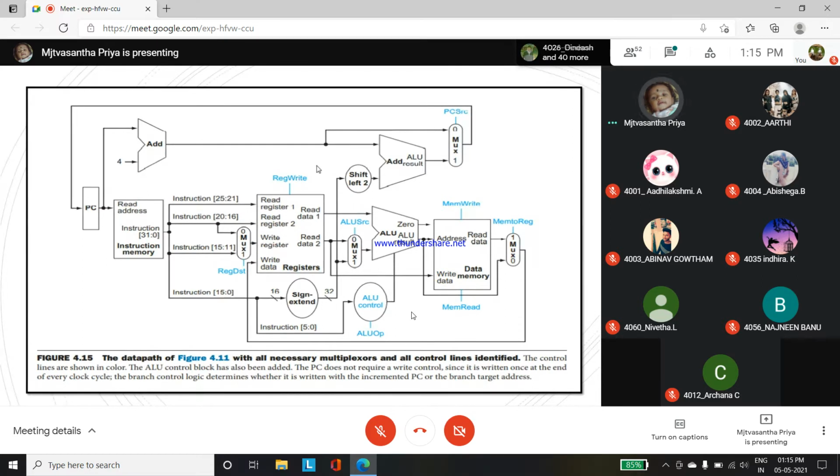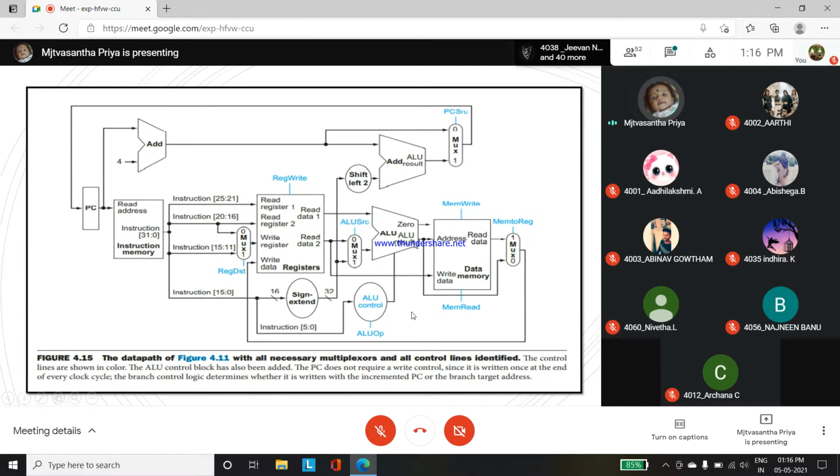So next, it has some extra multiplexers also. For what purpose? It will be writing the register number input of the register file. That will be called the multiplexer. So it is the simple data path. Till now, do you understand? So next, you see, it has some addition plus the ALU control block, right? So addition, these have some addition plus the ALU algorithm, right?